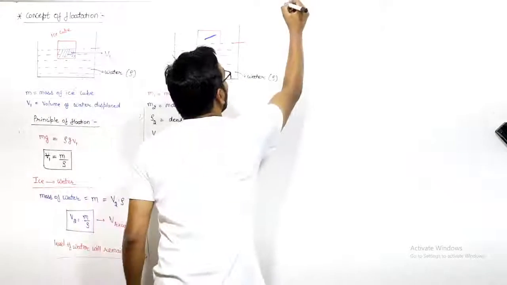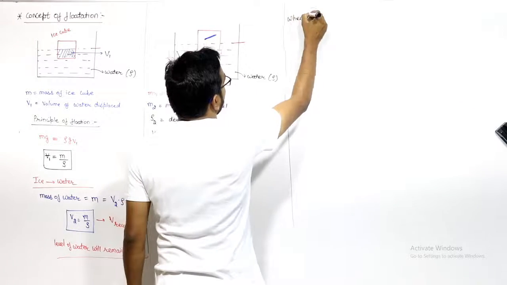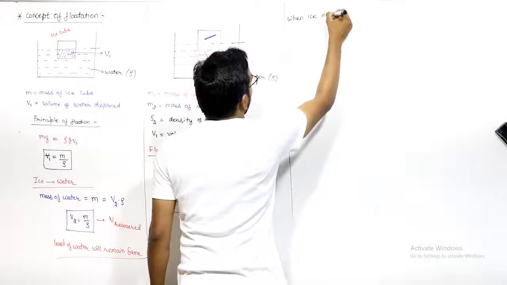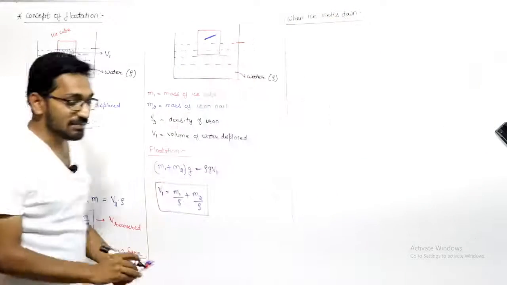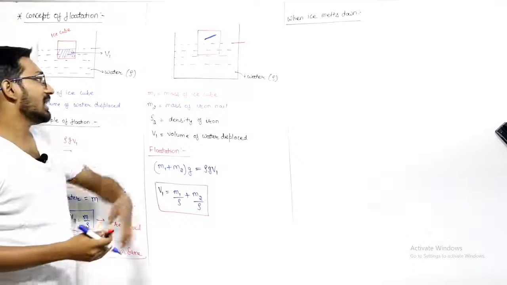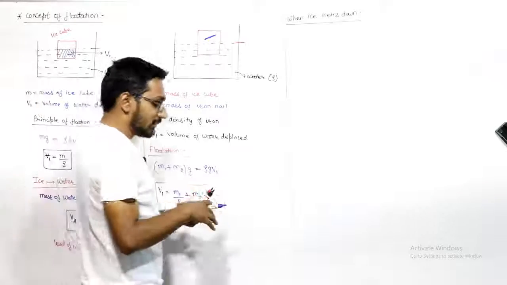Now when the ice melts down, the mass of this ice, that is m1, will convert into water. Two things happen.